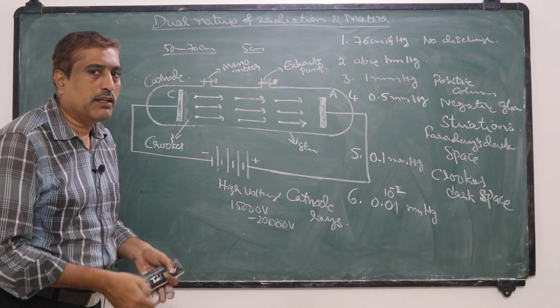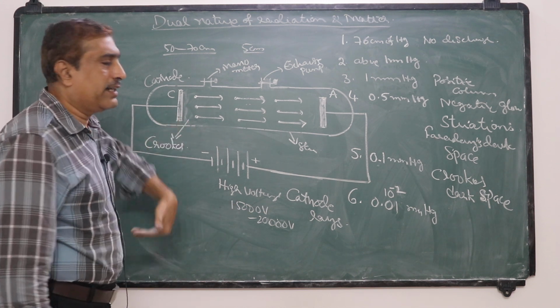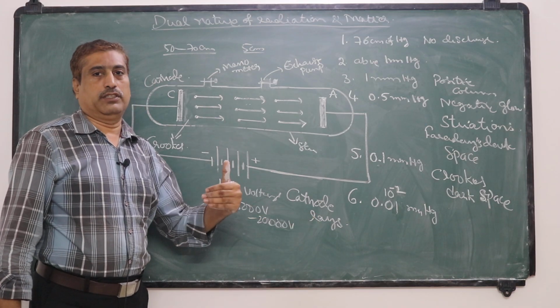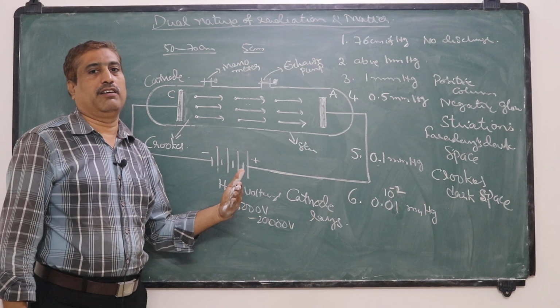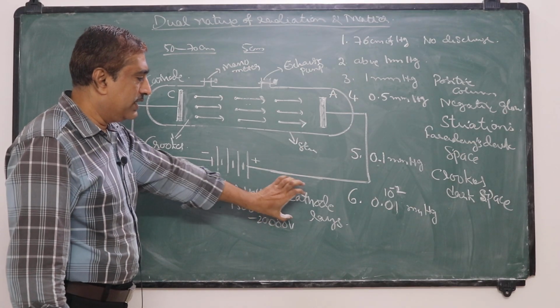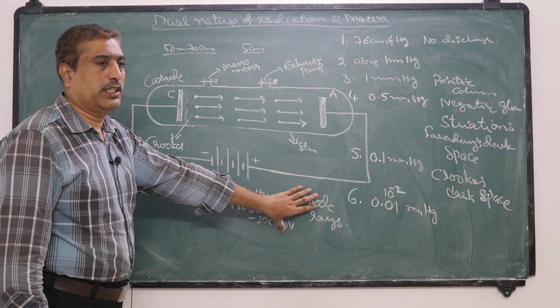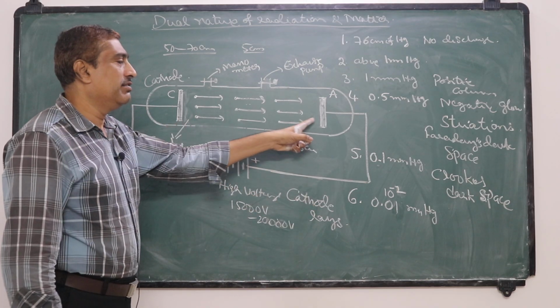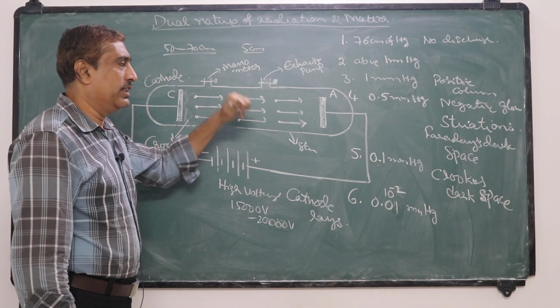Later it was found that these cathode rays are negatively charged, and now they are called electrons. So in this way electrons were discovered by J.J. Thomson.